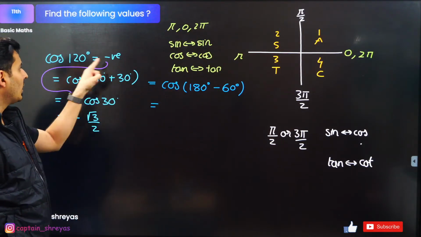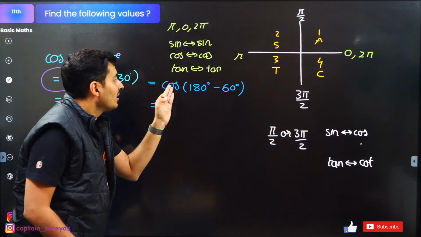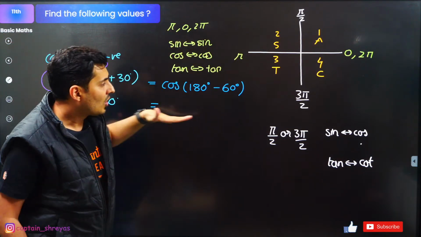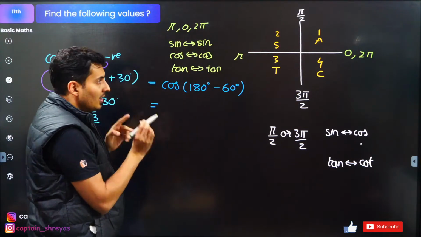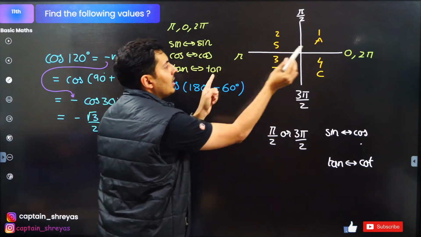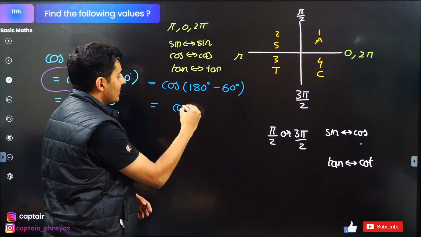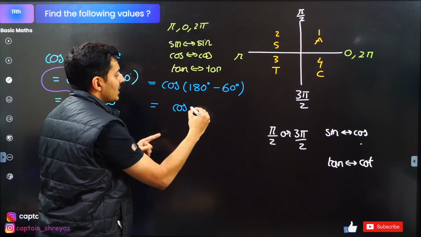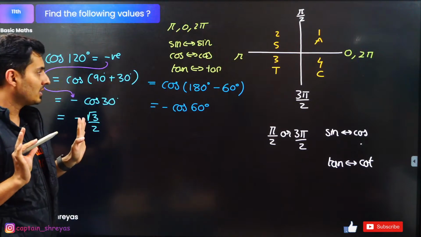This is exactly what 120 is. First, think, when it is 180, which is pi radians, what will happen? Horizontal, nothing will change. So cos will remain cos. When it is involving 180, 0, 360, those kind of angles, cos will remain cos. Just cos of 60 degrees. But I know the answer will always be negative, so put minus cos 60.